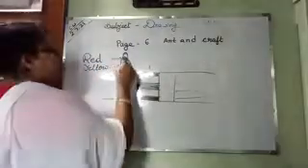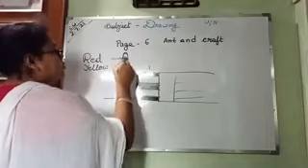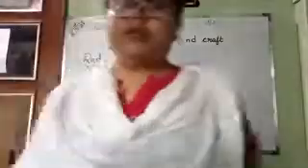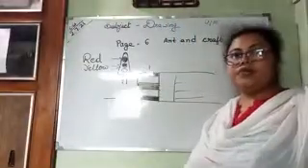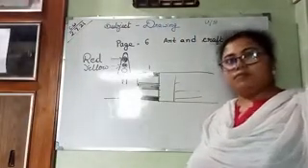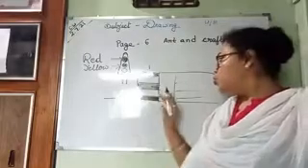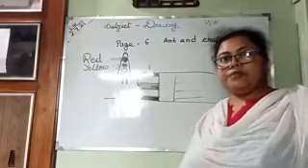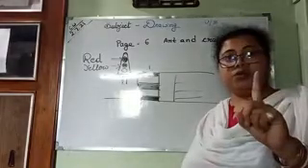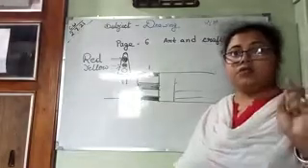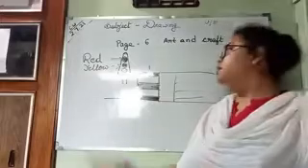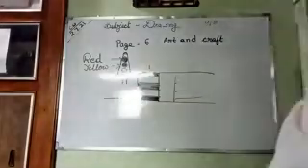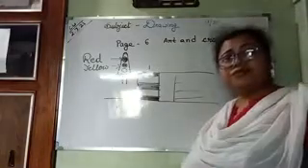The second light will be yellow. Yellow means get ready. Okay? Get ready. Now you have to go. Get ready, but just ready. Don't start anything. Within a few minutes you will be told to start again. Okay? So for this, get ready.